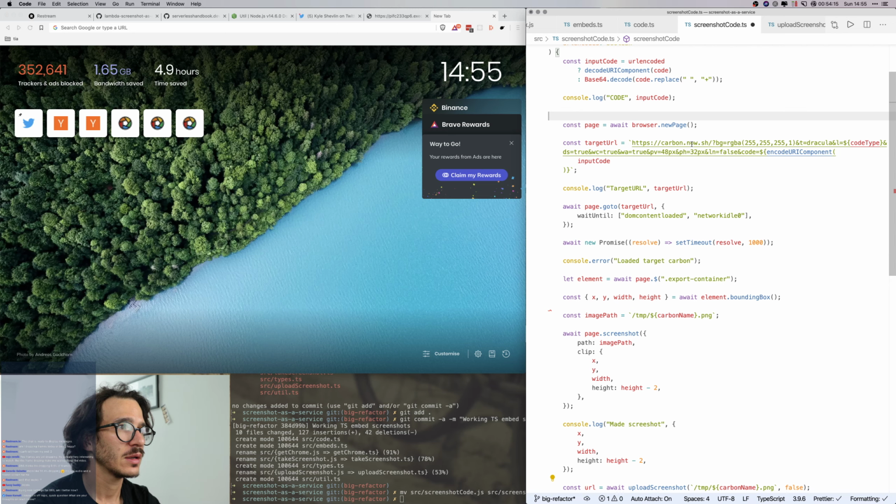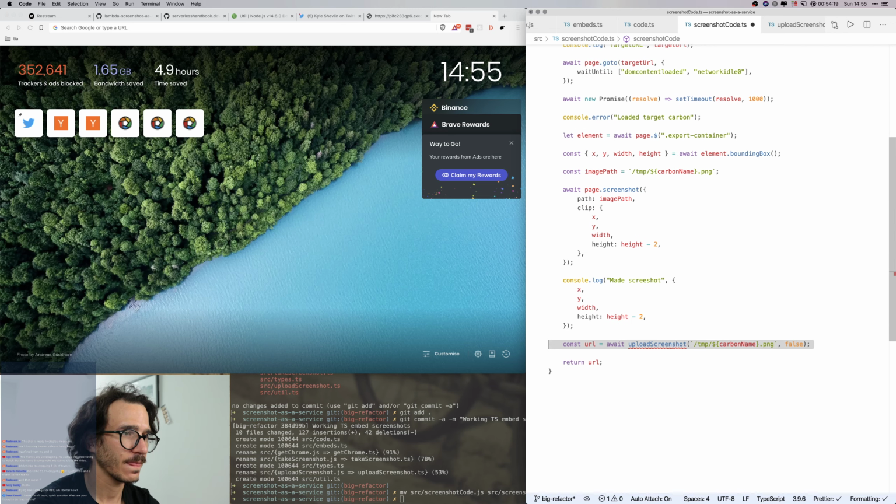Carbon name, and let's see, return image path. Go back into code.ts. We've got the image path, then we upload the screenshot using the same upload screenshot function as we did for the embeds. And then we get the response, and that should just work. So let's try it out.